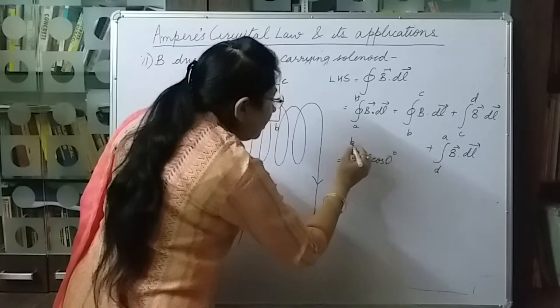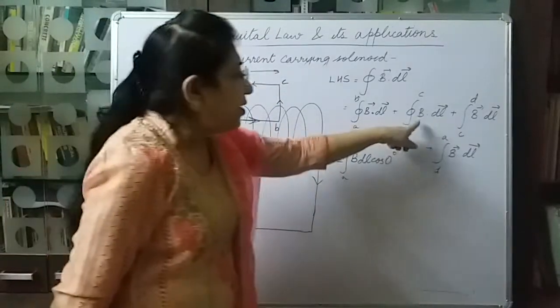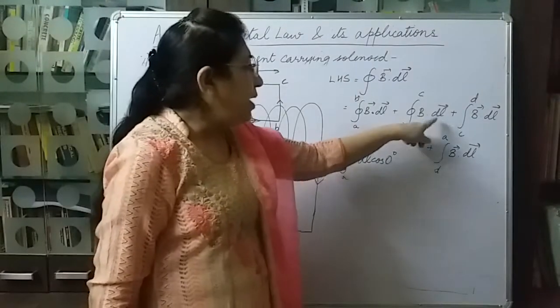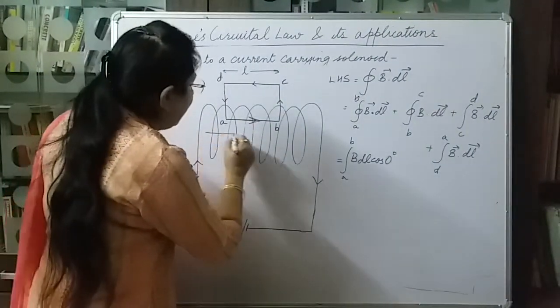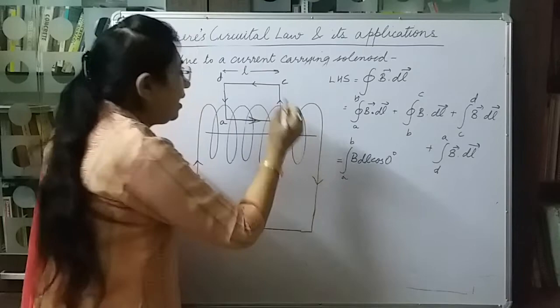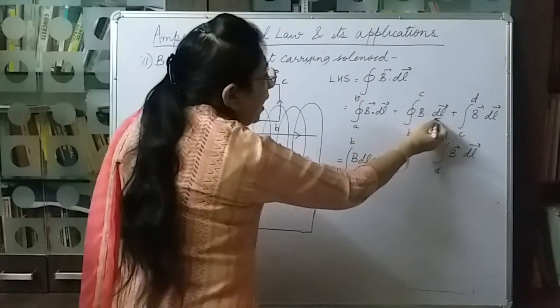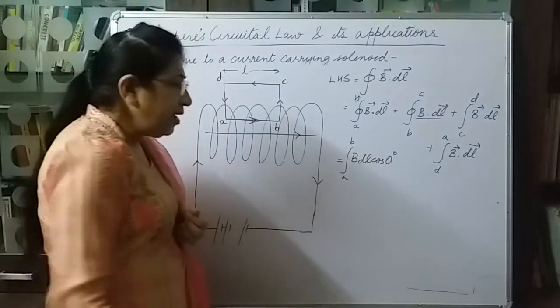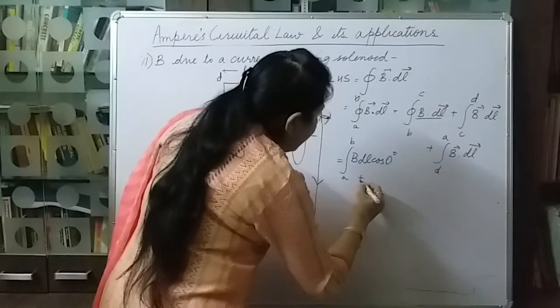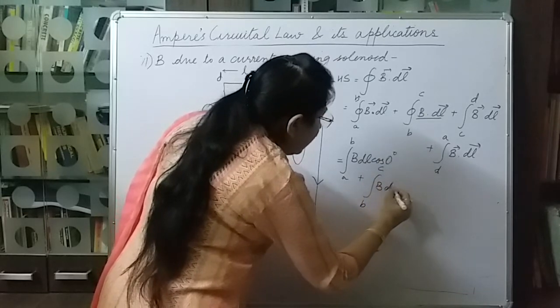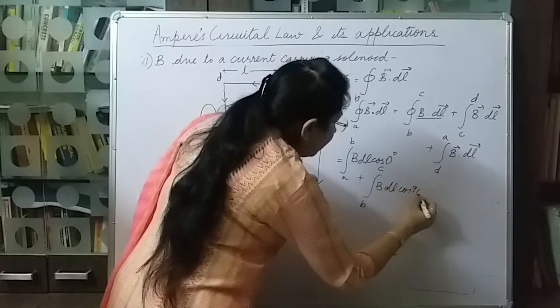A to B. In the second integral from B to C, the angle between B and dl, since magnetic lines of force are parallel lines here, B and dl will be, the angle between them will be 90 degrees. So the next integral will become from B to C, B dl cos 90.